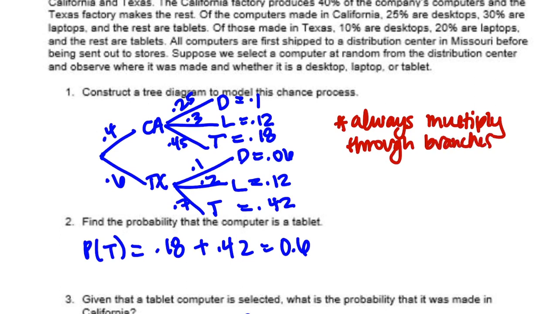Remember, this is and these are given. So then these should add to 1. And then each set of branches adds to 1 as well. So then just so you see where everything comes from, I'm going to use the purple here. P of T, there's a T here and a T here. And so that's where those two numbers come from, and it's just, you can have a tablet from California or from Texas, and so the or is where we add.